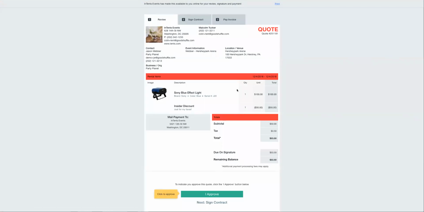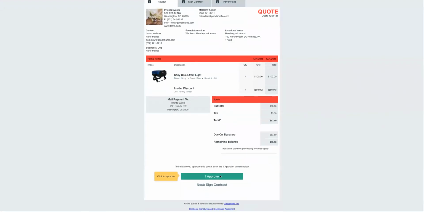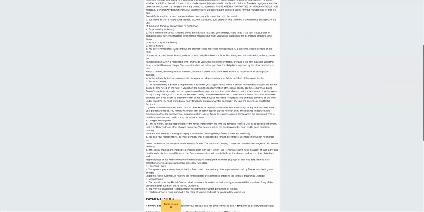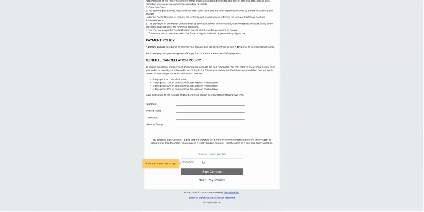So when I click View Quote, and this is just a reminder of how easy it is for your client to sign and pay online. They can view the quote, they can view the items, everything looks great. Click I approve. And now they can view all your terms and conditions, looks great, so thorough, I love it. They can easily sign online. And they can do this via tablet, mobile device, and of course on desktop. Works absolutely great.